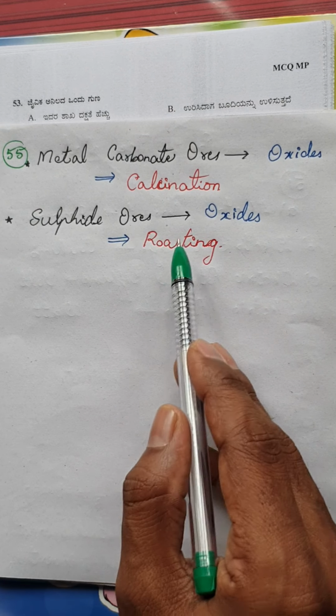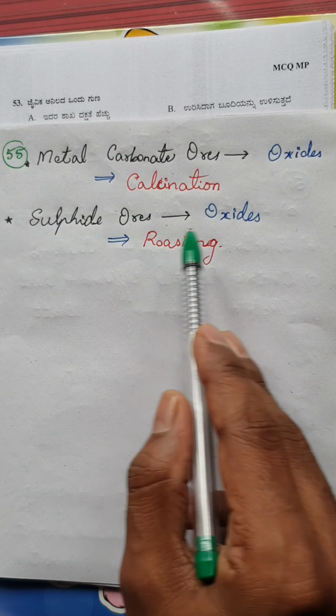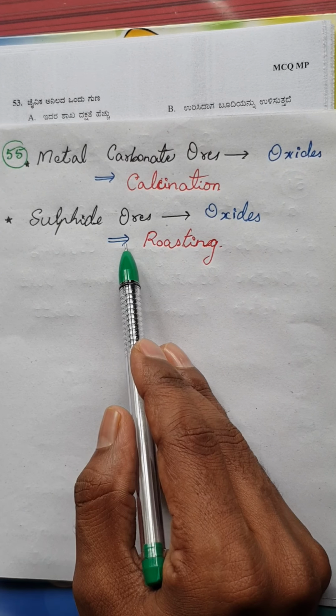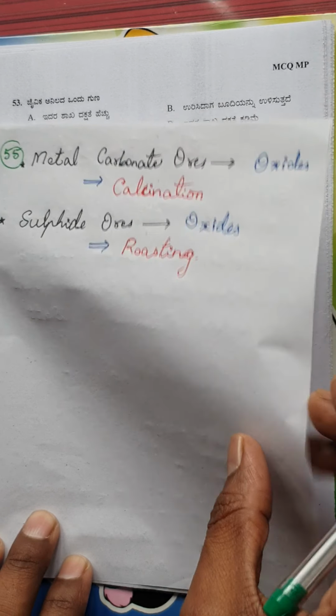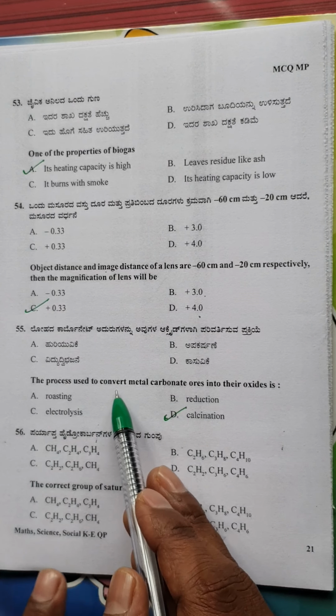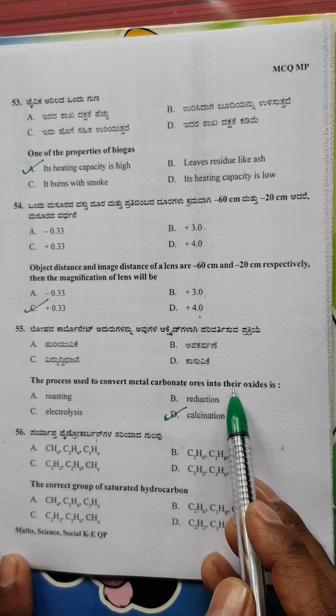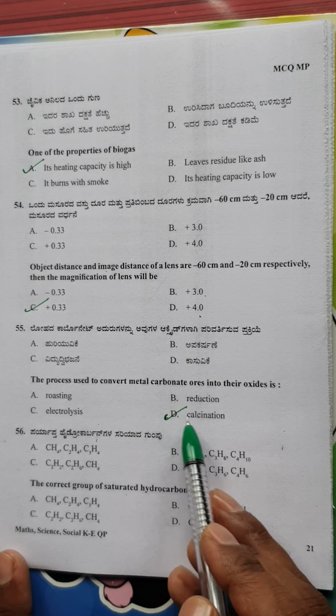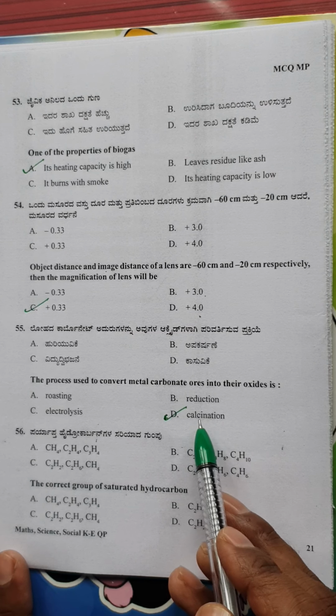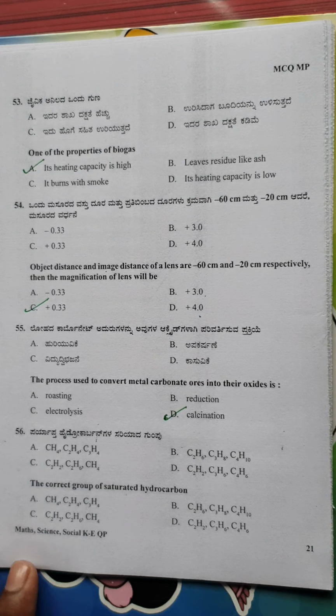that even this kind of question can be asked. So if sulfide ores are converted into oxides, then that process is called roasting. But in this paper the question given was the process used to convert metal carbonate ores into their oxides, and that is nothing but option D, calcination. Hope you have no doubt in this question.